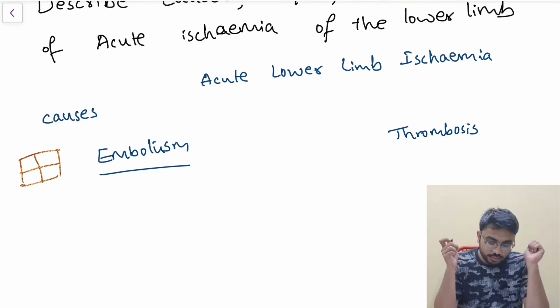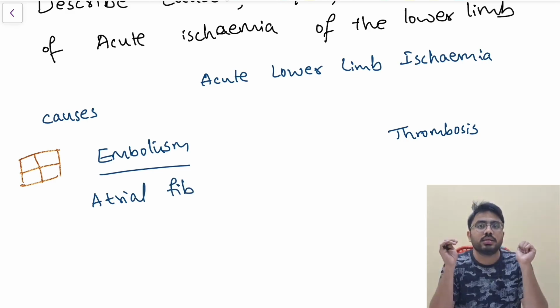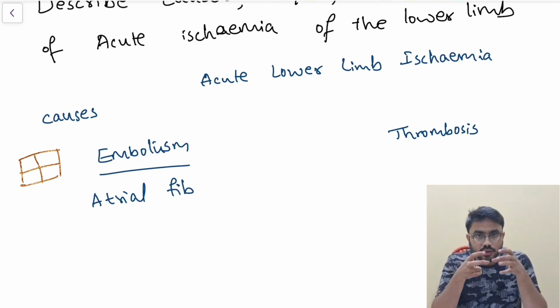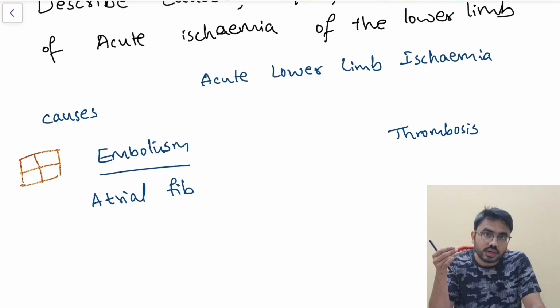Okay. Now, if at all I take an example of atrial fibrillation. In atrial fibrillation, there are contractions, but even there are more than enough contractions. Around 200 to 300 contractions per minute can occur in atrial fibrillation.